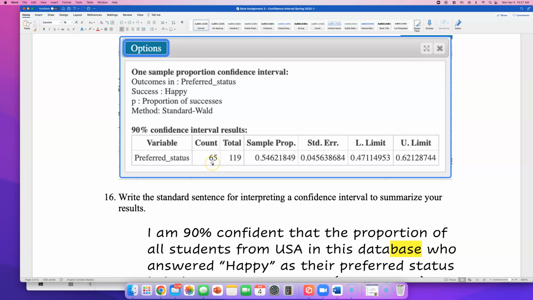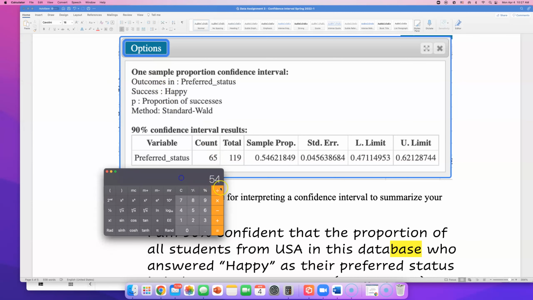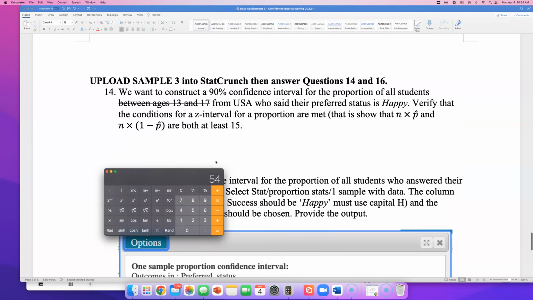All right, look at the count for me. What do you think that number stands for? Okay, out of 119 students in my sample, 65 of them answered that they prefer to be happy. Okay, so how many of them did not say they want to be happy? So I can do a simple subtraction. Okay, well, 54 students out of 119 students said they'd rather be something else, like famous, rich, or something else. But what I did, this number 54 and 65 is how we're going to answer this part.